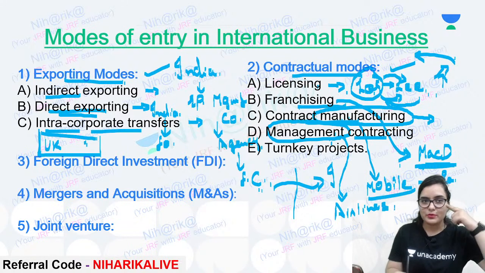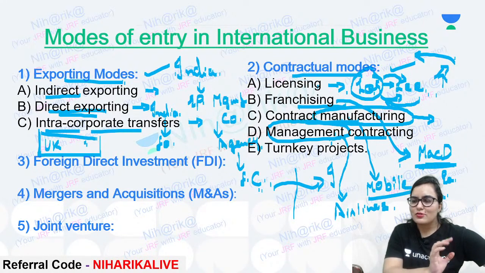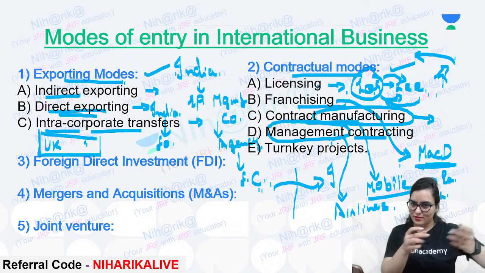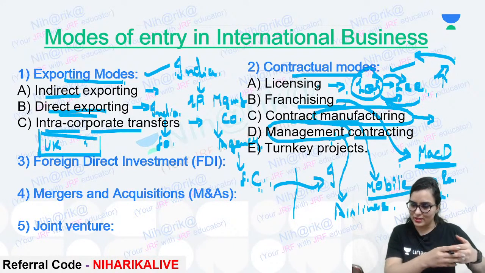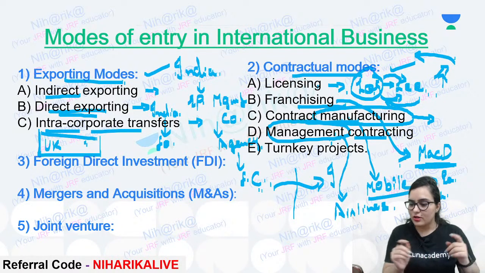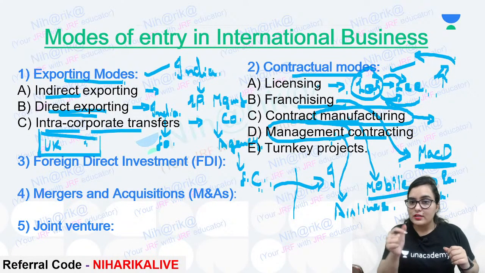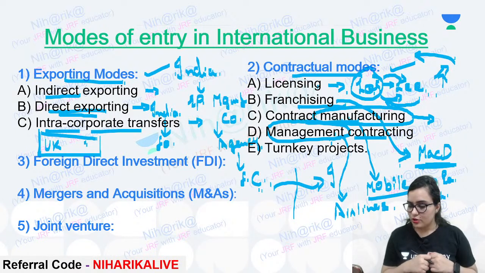Example, suppose Kingfisher has started some airlines. Will they hire their own people to manage the airlines? No, they will contract outside people, isn't it? Right? Not the bullet train, that is a turnkey project. We are talking about the management contract.